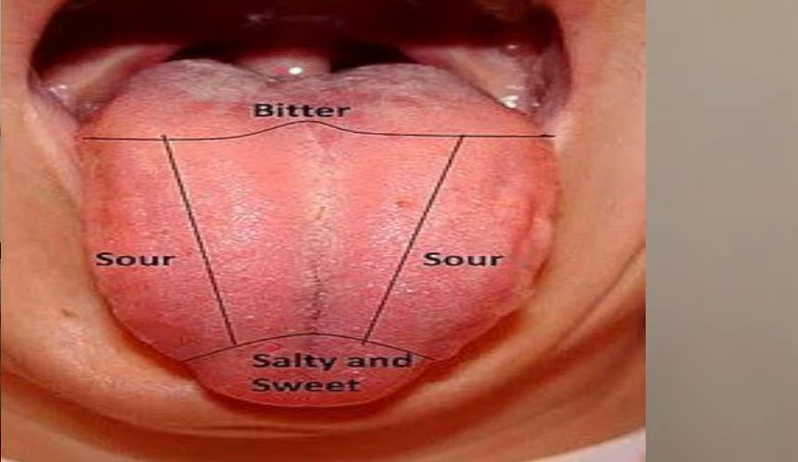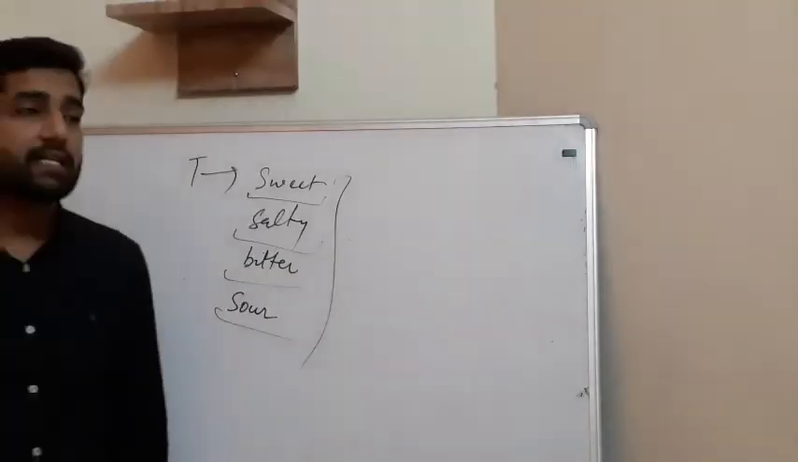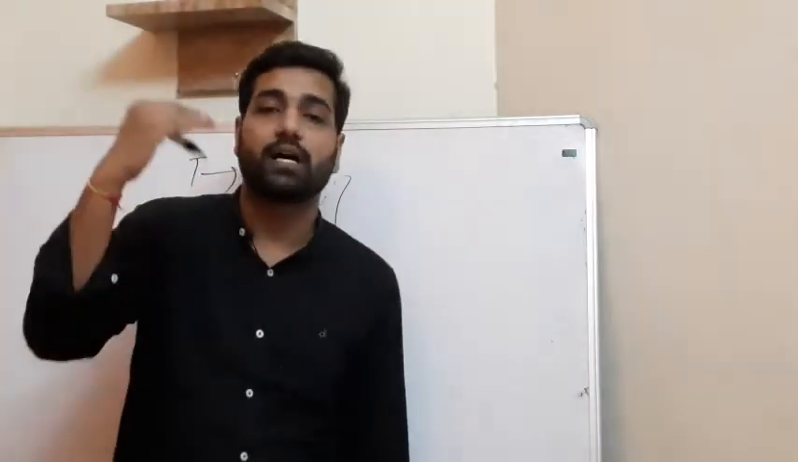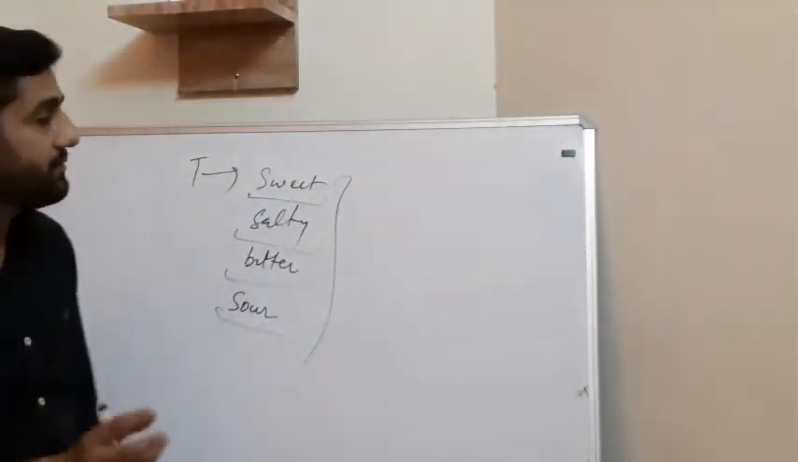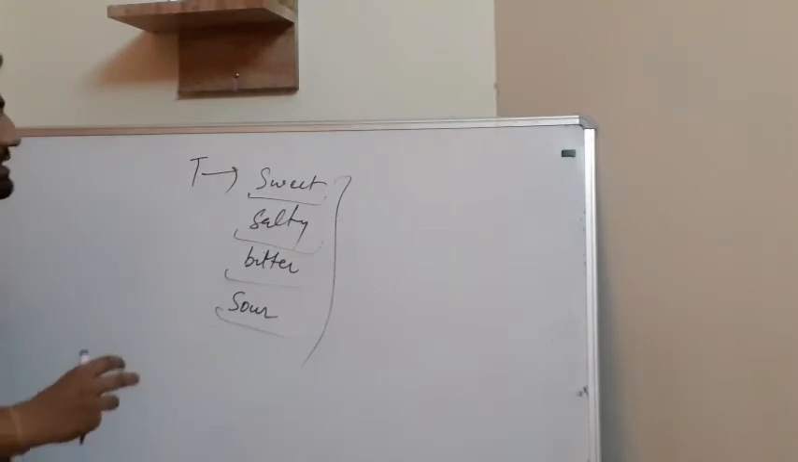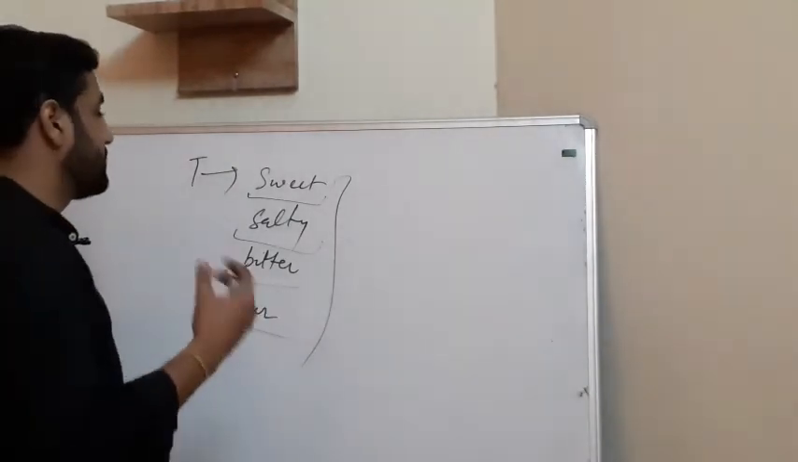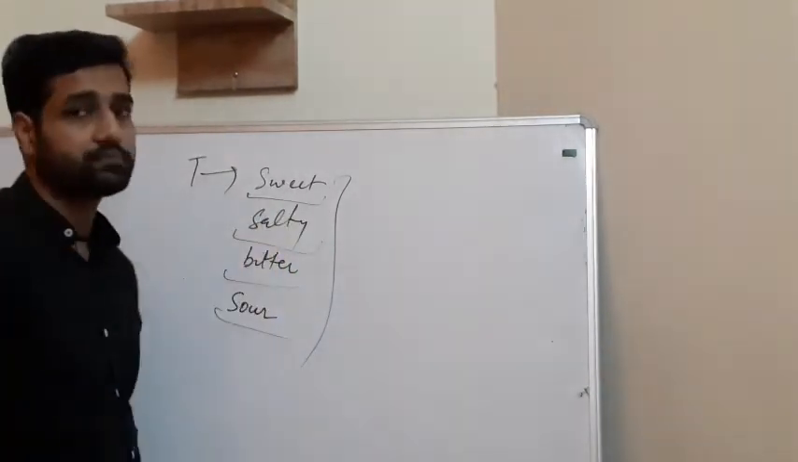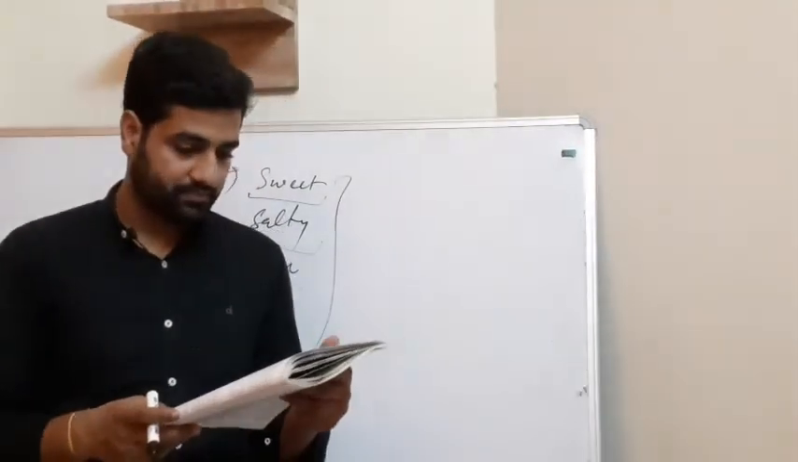The sides of the tongue are sensitive to sour taste, while bitter taste is sensed by the back part of our tongue. So accordingly, different parts of our tongue receive different tastes. So this was your tongue.